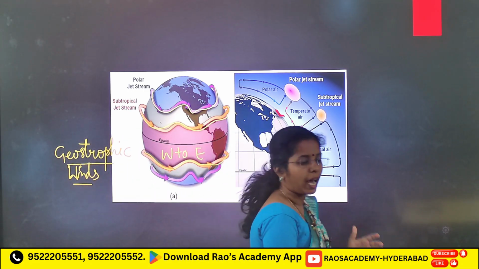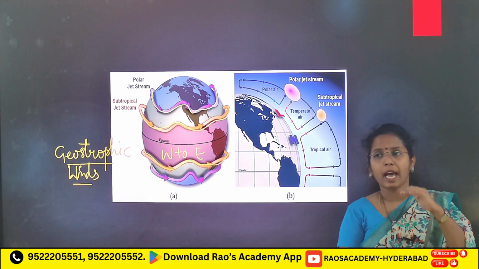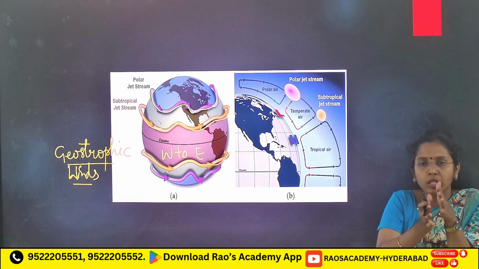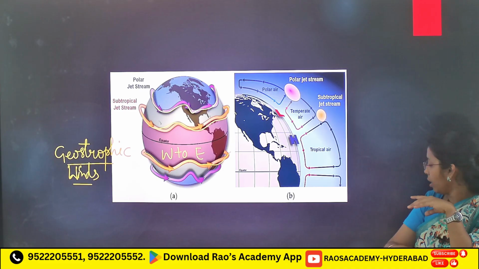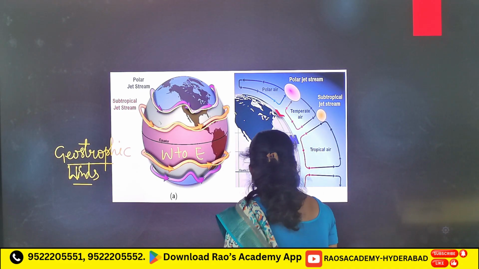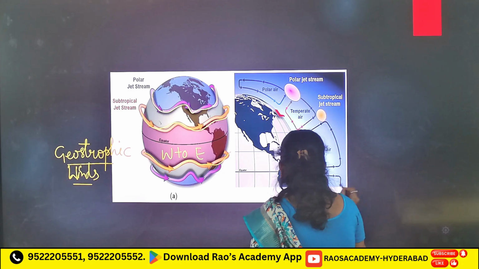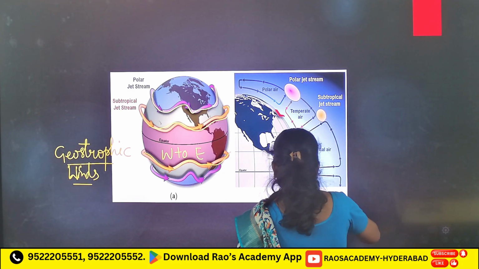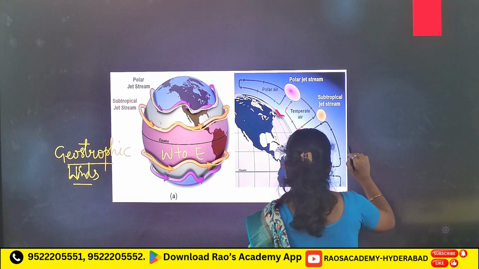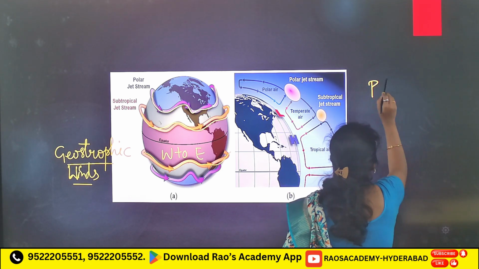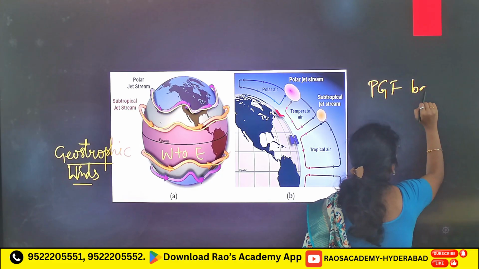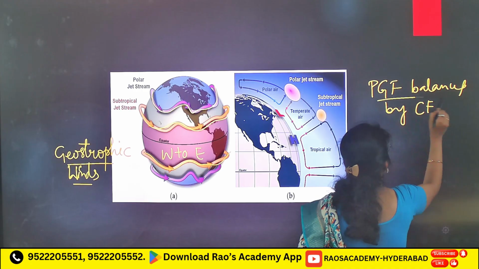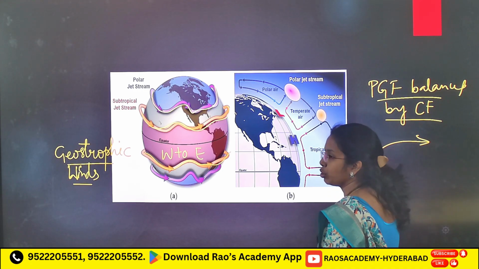Geostrophic winds are parallel to isobars. What happens? When the pressure gradient force is balanced by Coriolis force, we have geostrophic winds.